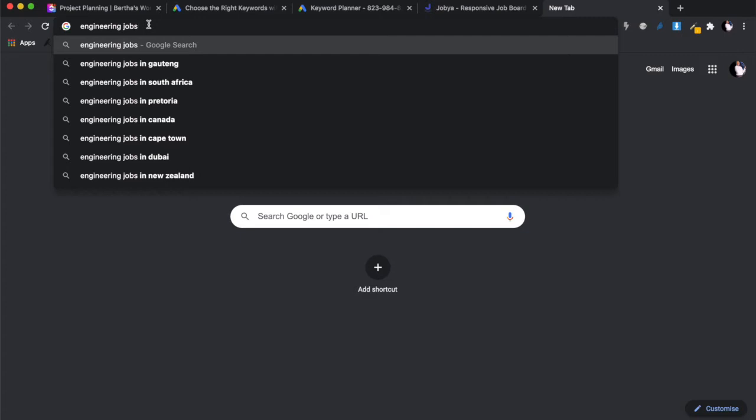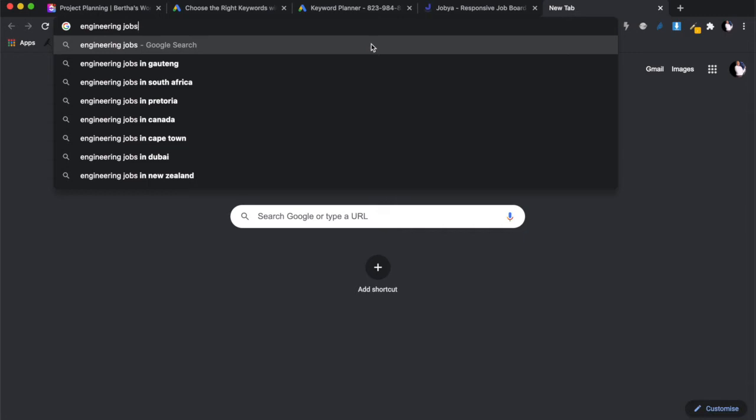This is another nice nifty trick. You will see Google will give you recommendations on how to complete this: engineering jobs in Gauteng, in South Africa, in Pretoria, in Cape Town. So these are keywords. These are the things people are searching for. You want to work with these keywords inside your keyword planner because you want to find which keywords have higher search volumes and less cost, so that you can pick better keywords and focus on those when you're building your application. You have to do this before you build your application because you have to write this into the HTML of every page and figure out what keywords you're going to be targeting on what pages.